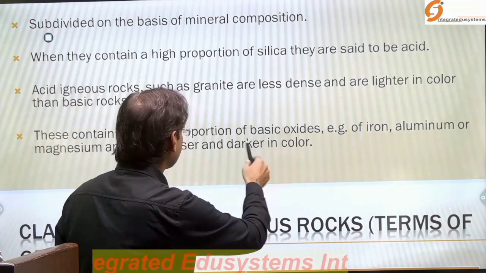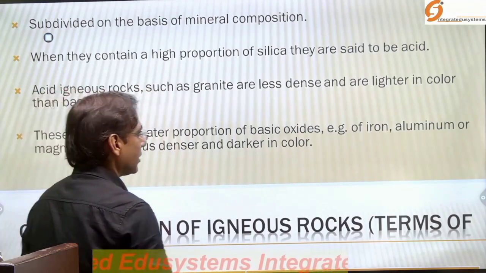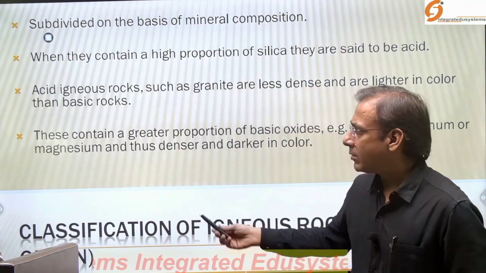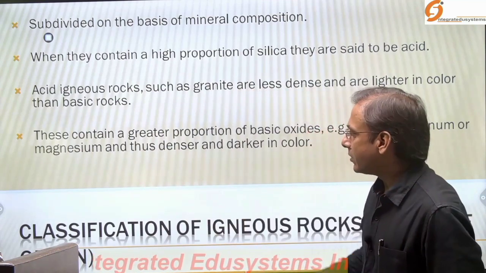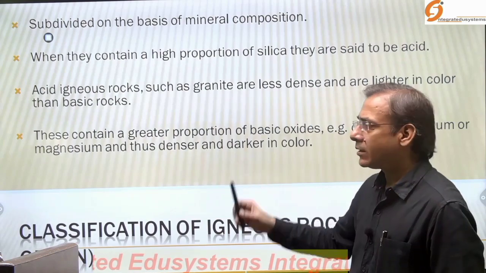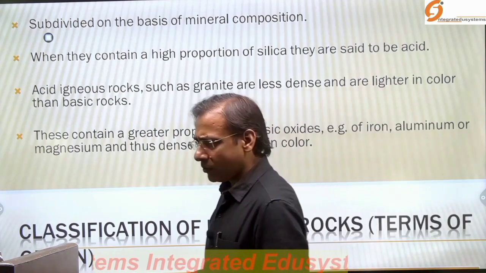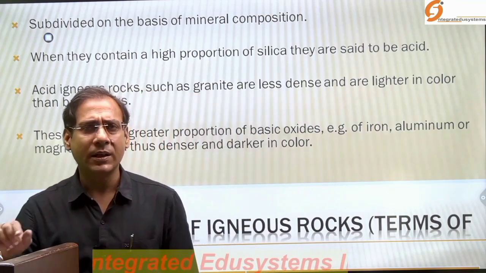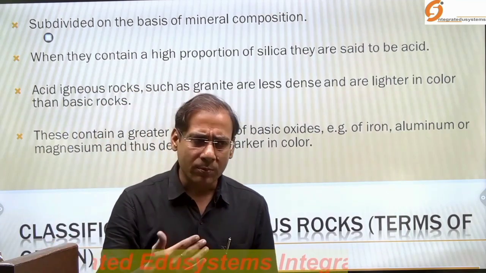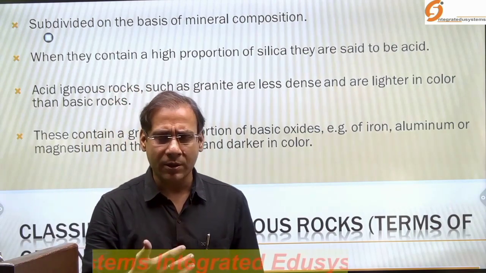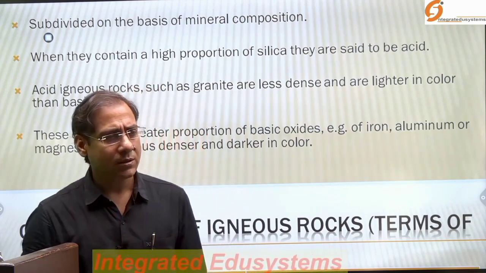In the basic rocks, the major elements are iron, aluminium, and magnesium. Thus these are denser and darker in color. So igneous rocks, we can classify based on the mineral composition or the chemical composition, which element is abundant, that determines their characteristics.